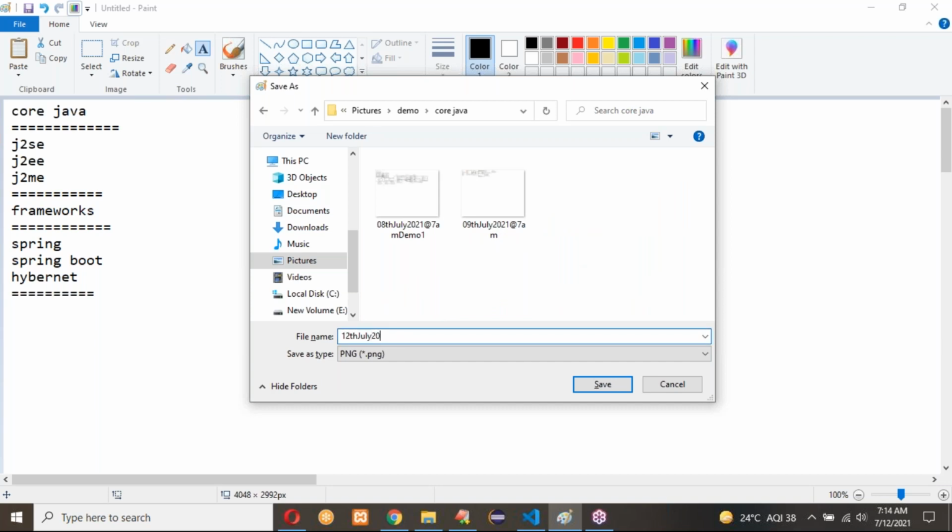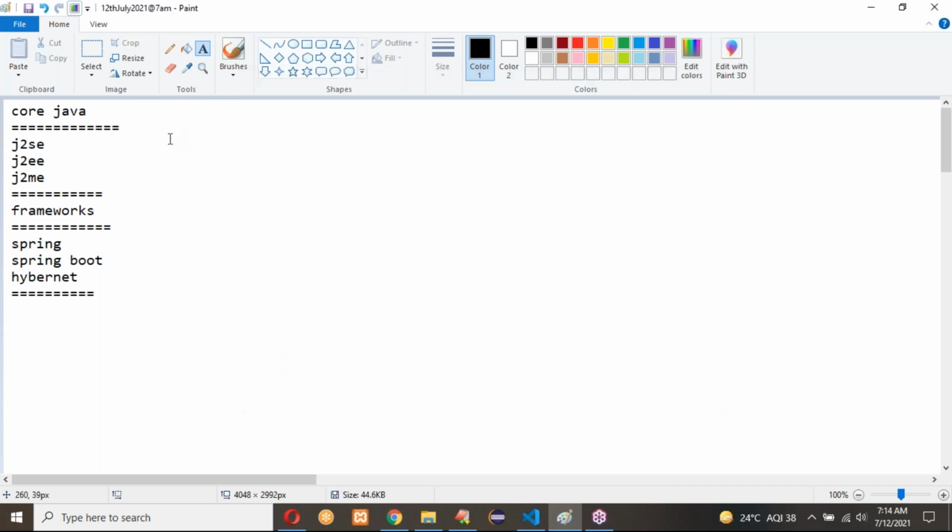12th July 2021 at 7 a.m. Here we are using frameworks. So after core Java and advanced Java, if you learn the framework, you can be a Java developer.